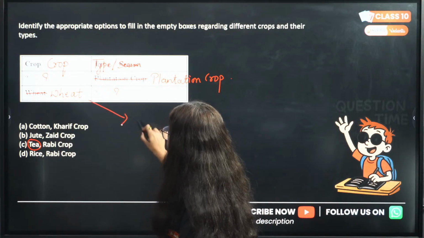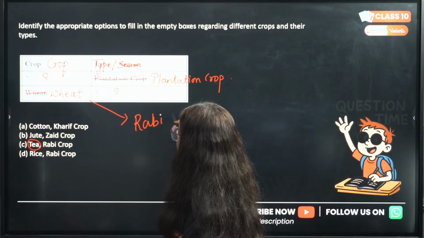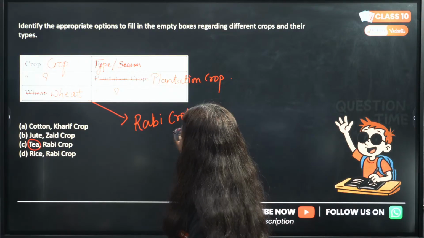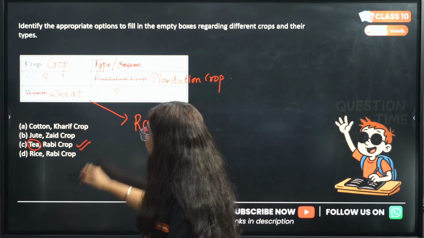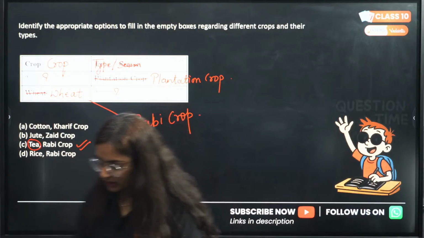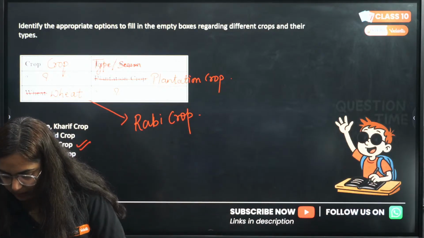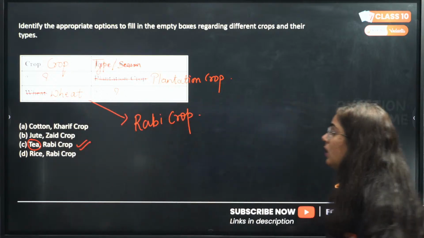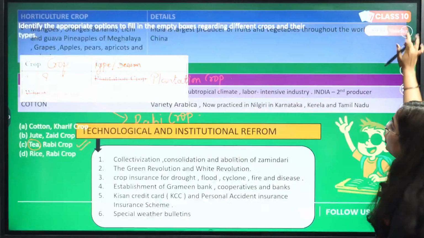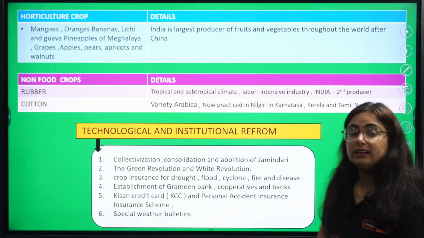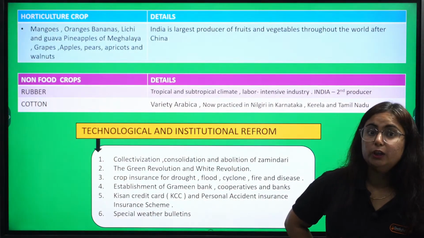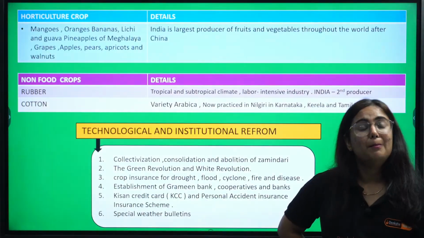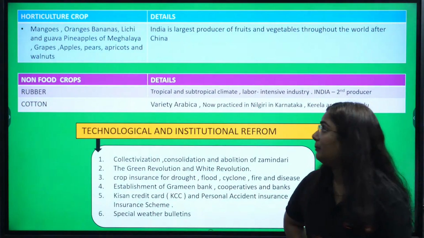Then wheat, yes, definitely. Wheat is a rabi crop. Which type of crop is it, beta? Rabi crop. So clearly the correct answer to this question is C. Yes, Komal. Very good, Komal. You're doing very good today. So, C is the correct answer to this question. And the things are not ended yet. You have one more page. Mind map for the remaining agriculture chapter.